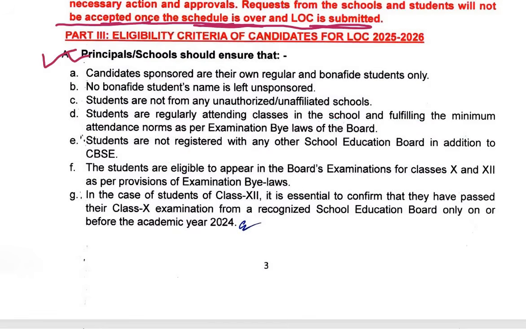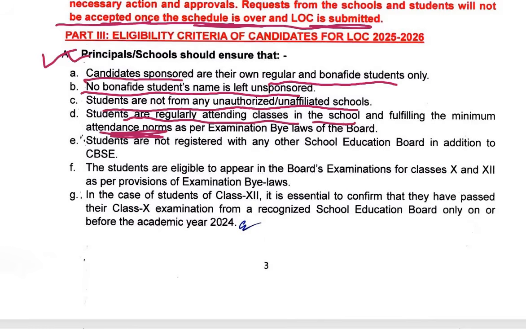Principals and schools should ensure that candidates sponsored are their own regular and bona fide students only. No bona fide student's name is left unsponsored. Students are not from any unauthorized or unaffiliated schools. Students are regularly attending classes in the school and fulfilling the minimum attendance norms as per examination bylaws. Students are not registered with any other school education board in addition to CBSE.